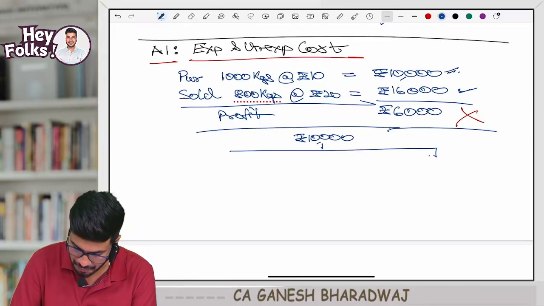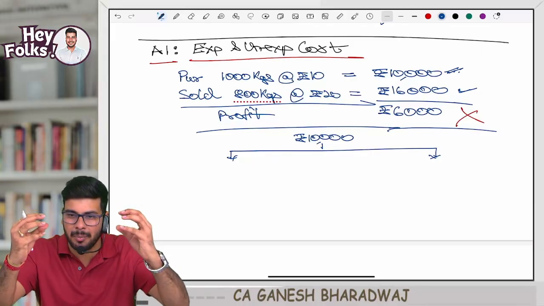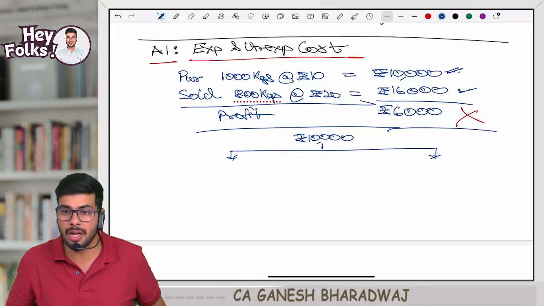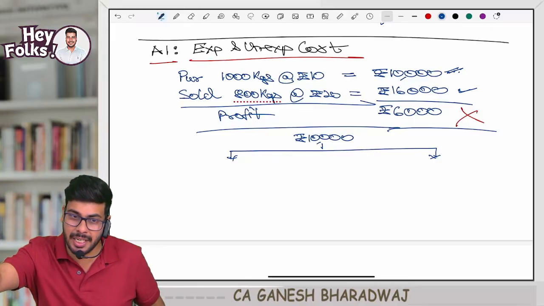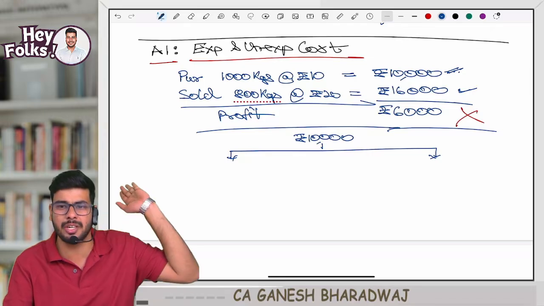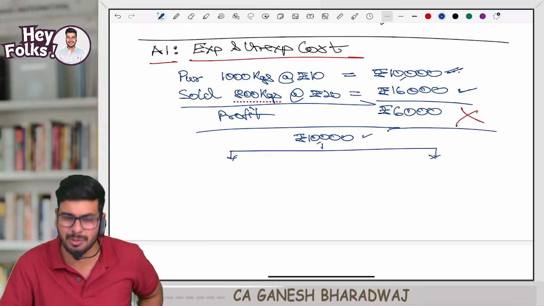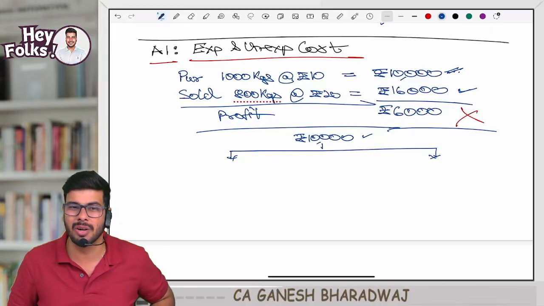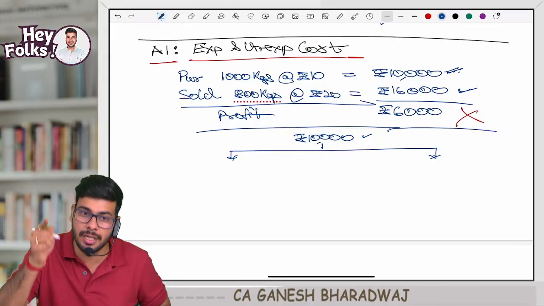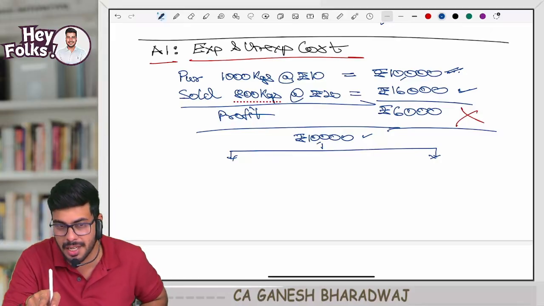Look, first I can't directly subtract this 10,000 rupees against 16,000. Why? Because this revenue pertains to units sold, whereas this cost pertains to other units purchased or produced. 10,000 is the overall cost I incurred, no doubt, but out of that I need to compute the cost incurred in respect of these 800 kgs, that is, the cost incurred in respect of units sold.